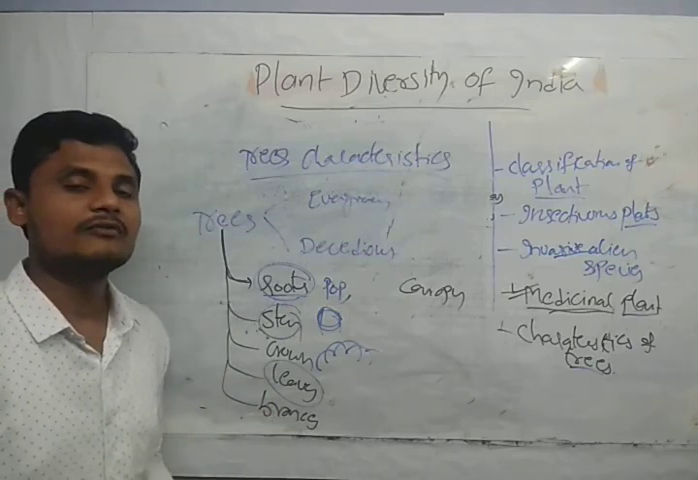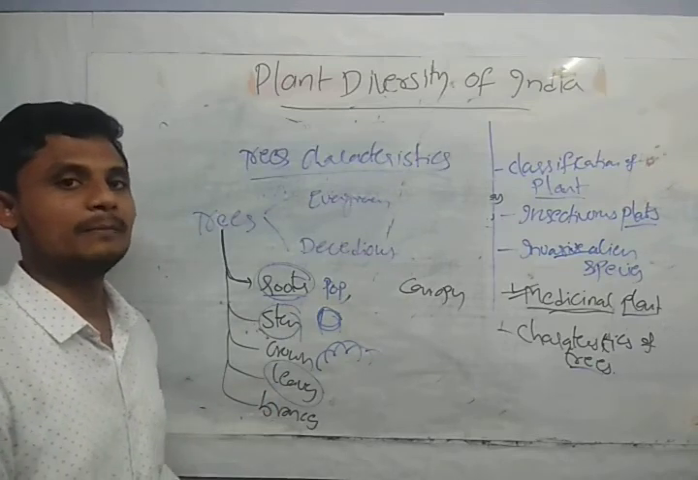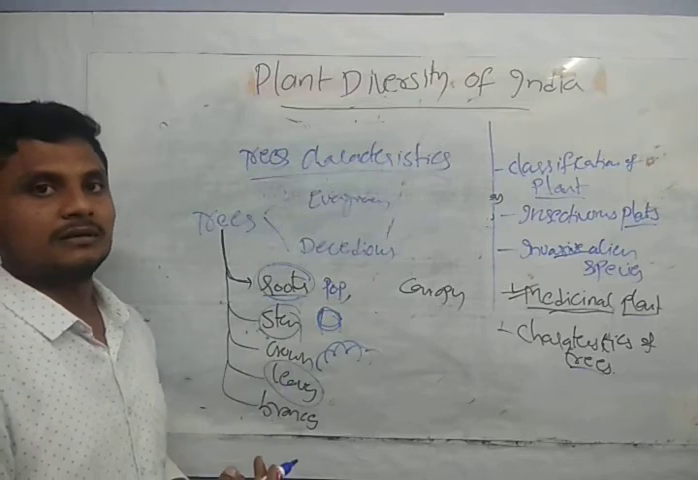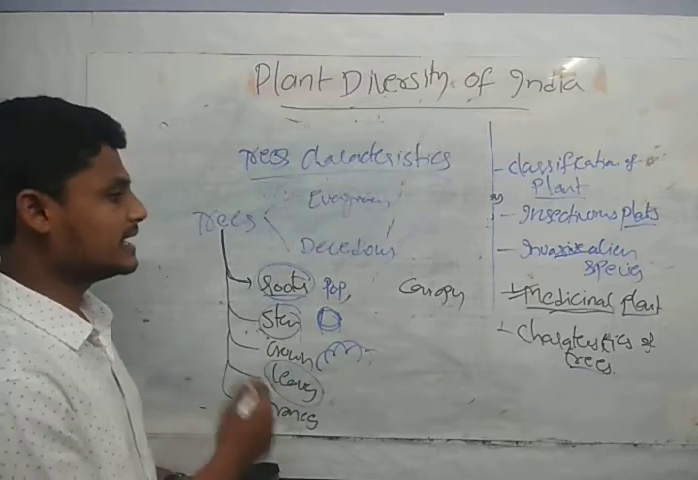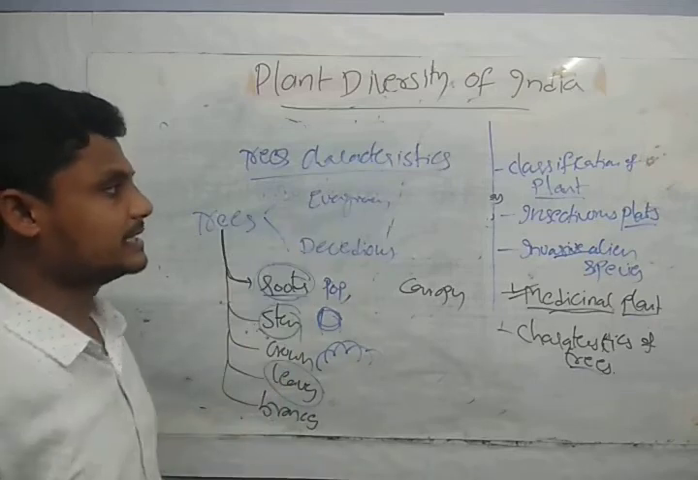And the branches, guys, we have different types of branches, that is dendritic, circular, all those things. Centric, different branches we are having. These are the characteristics of the trees, guys.